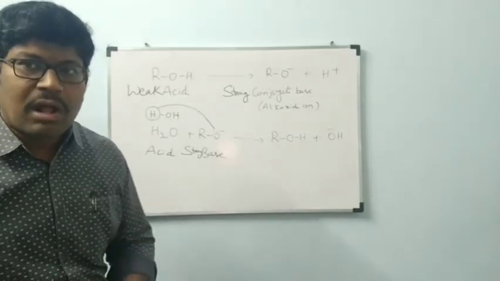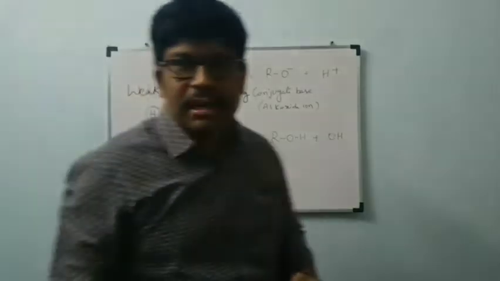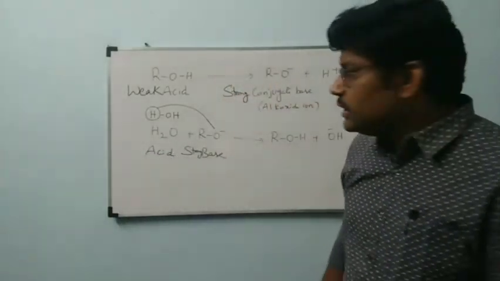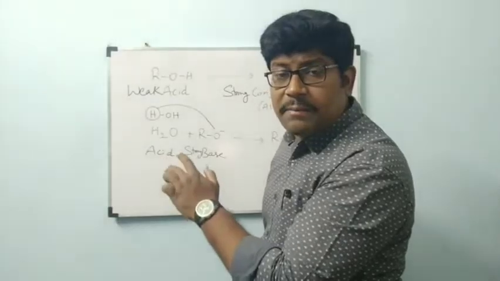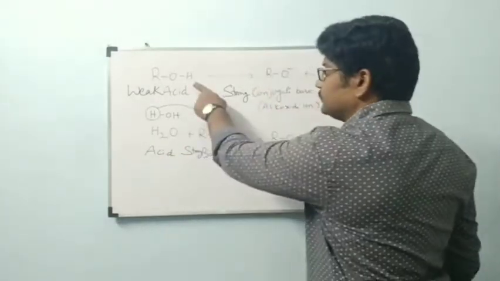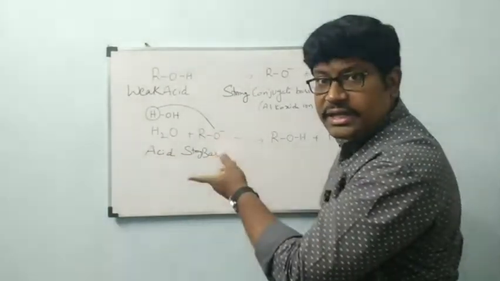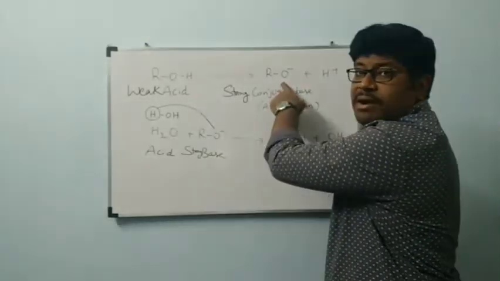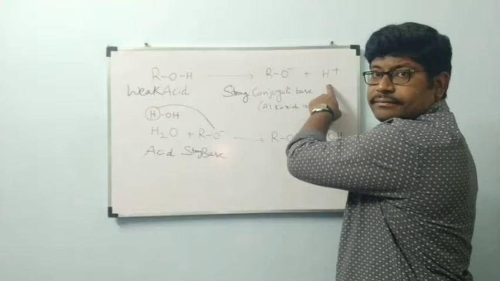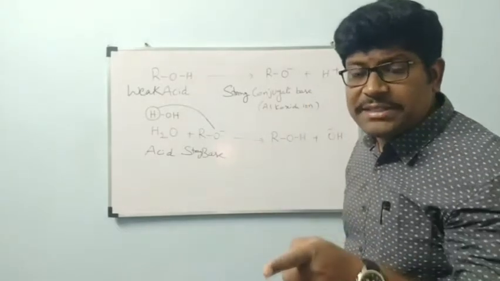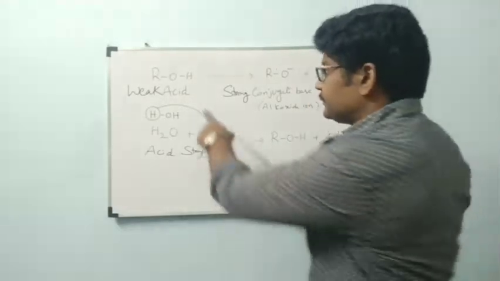How did we prove alcohol is a weak acid when compared to water? Please observe carefully. First I took alcohol. That alcohol, by donating H plus ion, will form RO minus and H plus ion. The substance which will donate H plus ion is called acid.